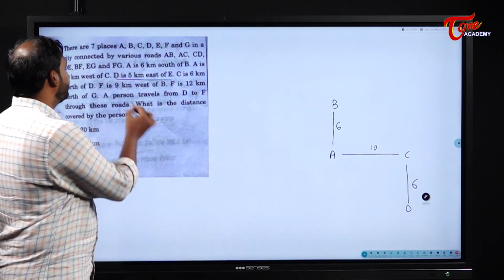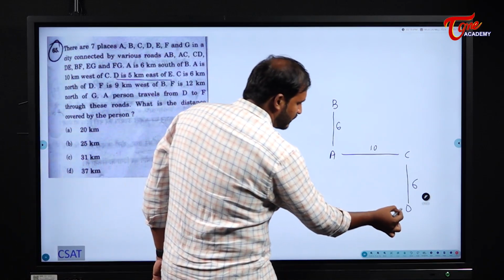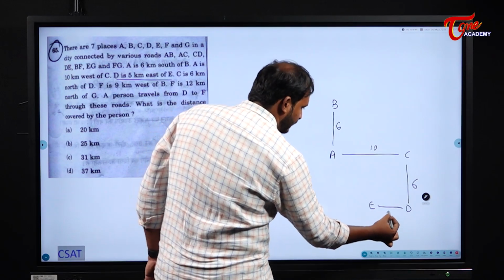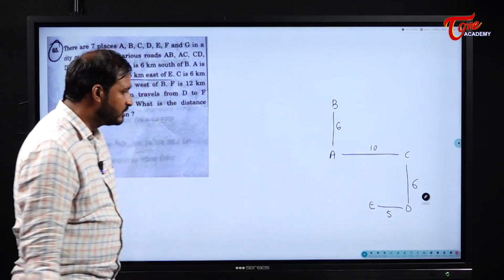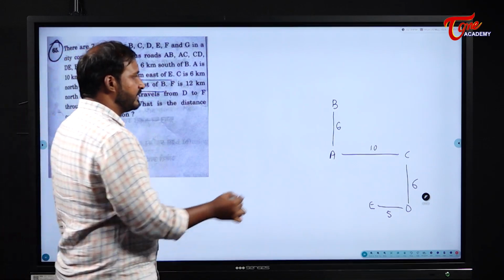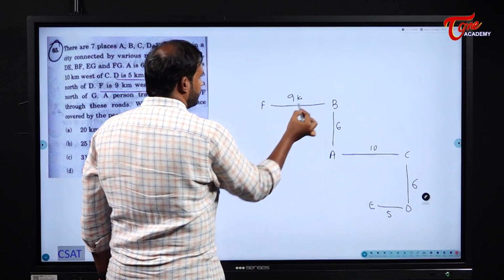Next, F is 9. Now come to this one. D is 5 kilometers to the east of E, right? So I will have E somewhere here itself. Be careful. This is 10 and this is 5. You should write a smaller one. Okay, next. F is 9 kilometers to the west of B. F I have here, 9 kilometers to the west of B.